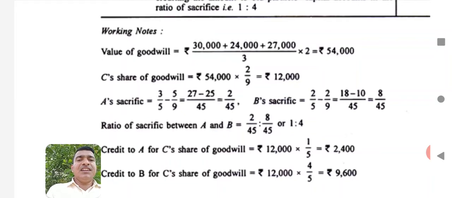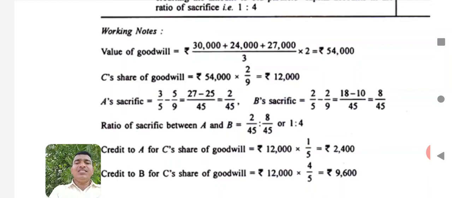Here average profits is 30 plus 24. That means 54 plus 27. That means the value will be 54, 74, 81 divided by 3. 81 divided by 3. Then it should be multiplied by 2. Then the total goodwill will be 54,000. Now the total goodwill of the firm is 54,000.